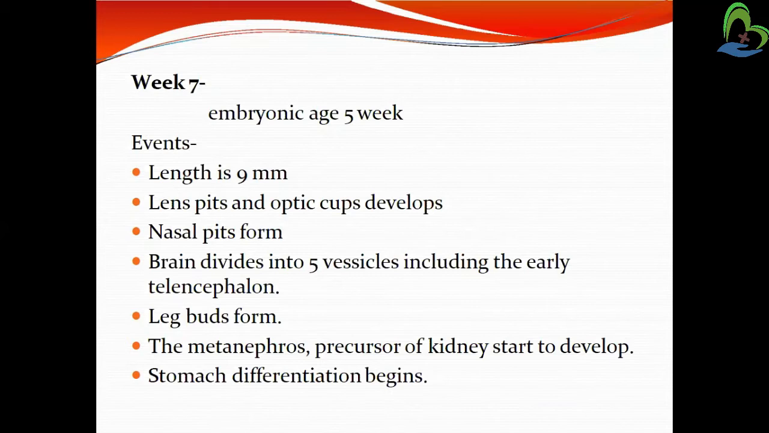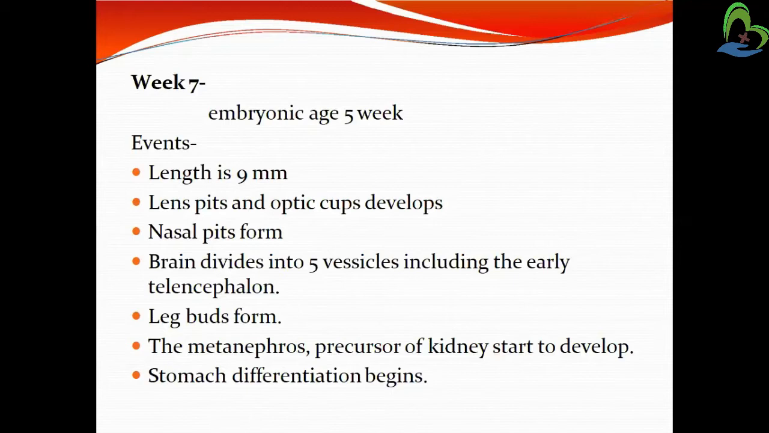So in week 7, the embryonic age is the fifth week. The length of the fetus is 9 mm. Lens placodes and optic cups are also developing. Nasal pits are formed, and the brain divides into 5 vesicles, including the early telencephalon.